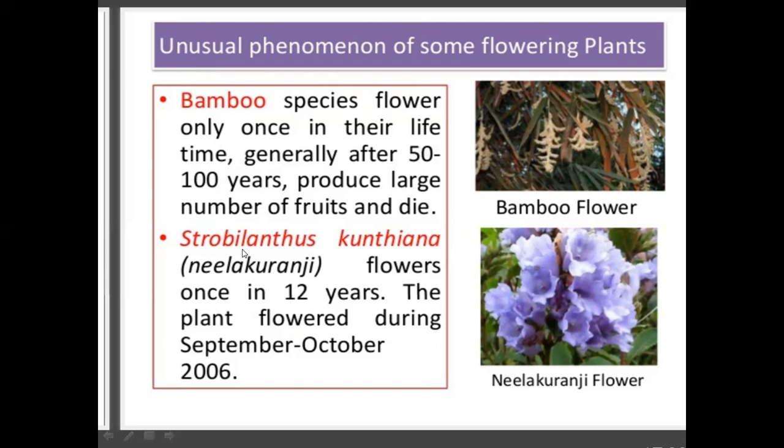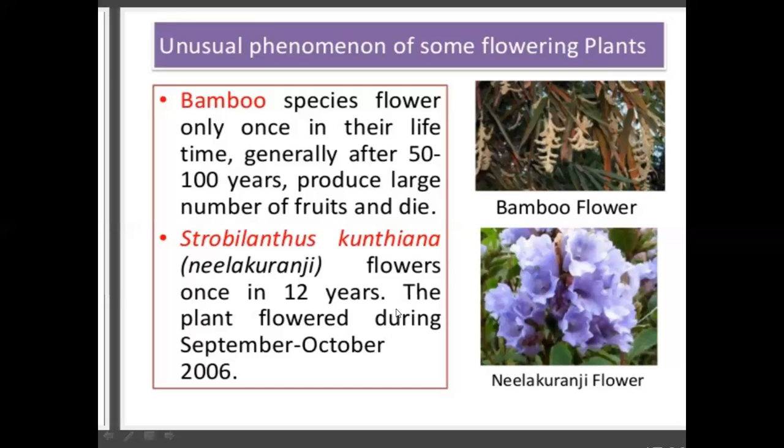Another example is Strobilanthes, called Strobilanthes kunthiana, the scientific name of Nilkuranji. Strobilanthes kunthiana flowers once in 12 years, whereas bamboo flowers once in 50 to 100 years.